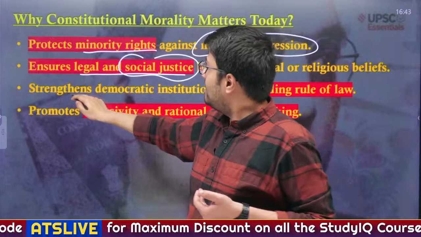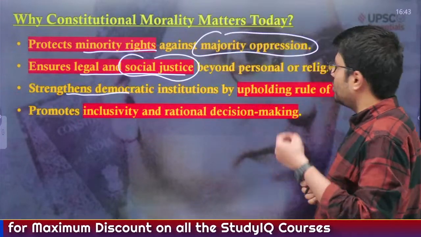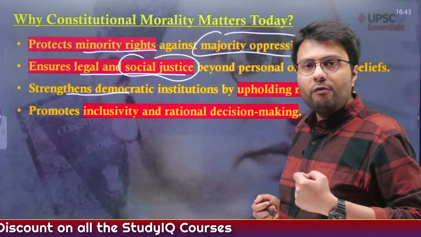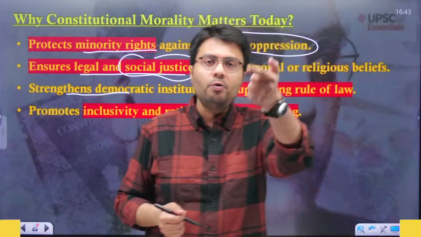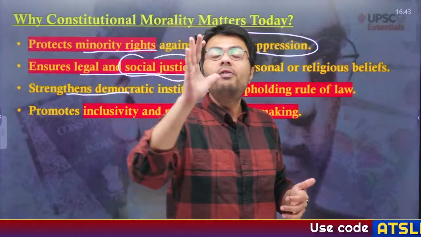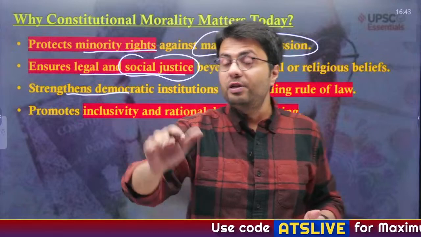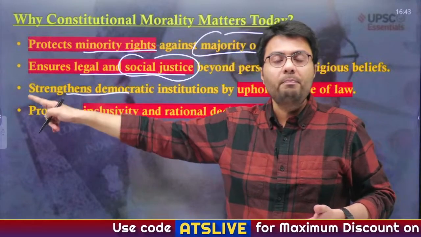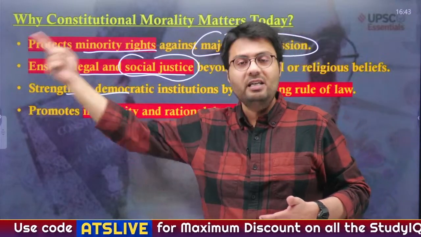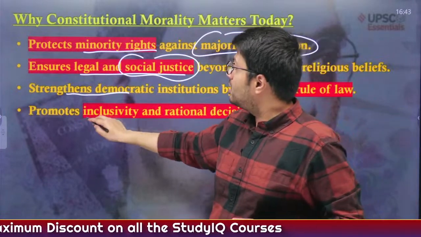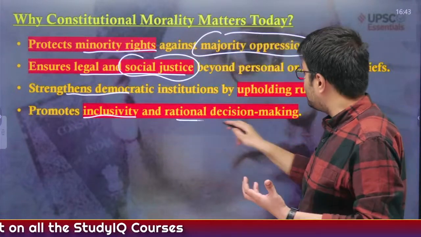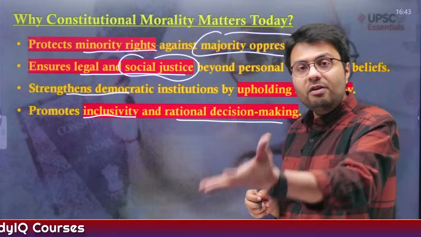And also it strengthens the democratic institutions. First of all, it upholds the concept of rule of law, that is, the rule of an individual won't work in the country; rather you, I, everyone in the country are subject to the provisions of law duly passed by the Indian Parliament, by the persons we have elected and sent there. Also, it promotes ideas such as inclusivity and rational decision making, not impulsive decision making.